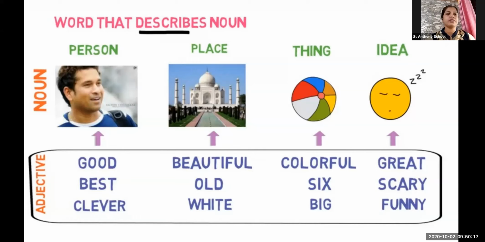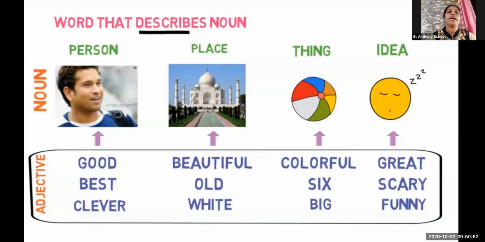We have so many places, like our school's name, that is St. Anthony. We have Badlapur, we have Delhi, Ambernath. All these are the names given to places. We have so many things also which we particularly identify with a name. Yes or no? For example, we have ball, window, doors, the table, all are particularly identified with their names. We cannot say four legs and one flat surface. No, we just identify that thing as the table.